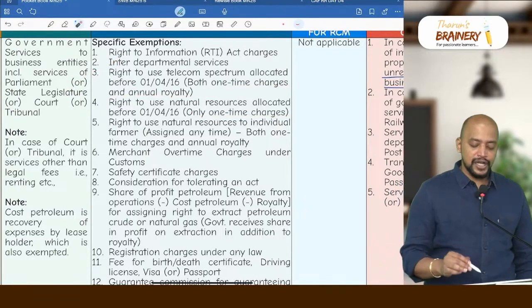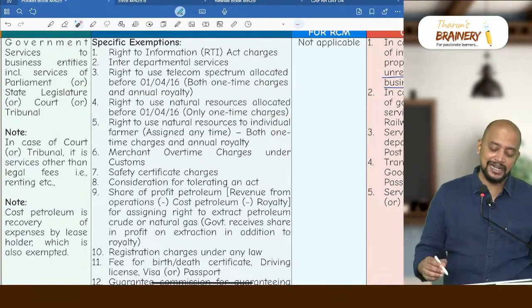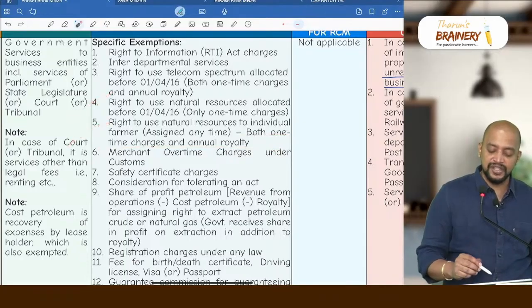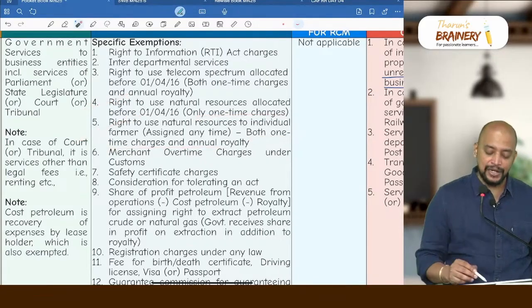Fifth point, right to use natural resources assigned to an individual farmer at any time. Both one-time charges and annual royalty. The difference between fourth and fifth is that the fourth one is natural resources to any person, but here natural resources to an individual. Fourth point, before 1/4/2016, but here anytime. In the fourth point, only one-time charges. In the fifth point, both one-time charges and annual royalty.